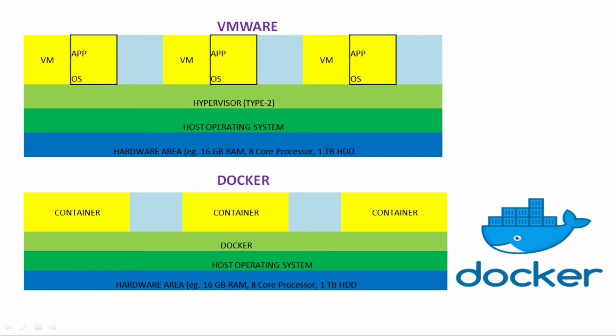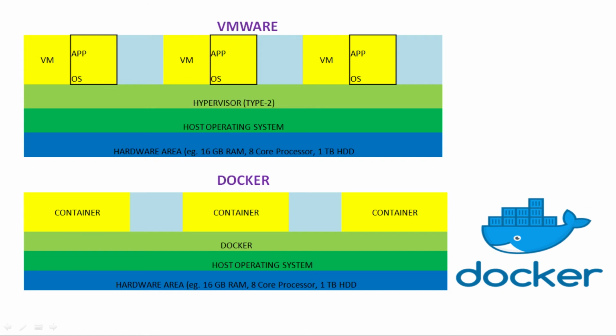The difference between type 2 and type 1 is that type 2 we can install on the host operating system, but if we want good virtualization performance, we should install a type 1 hypervisor. That doesn't install on the host operating system, it installs directly on the hardware.